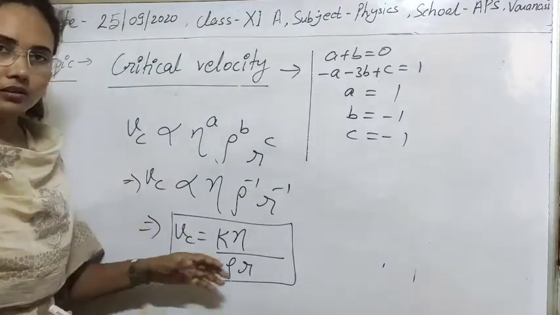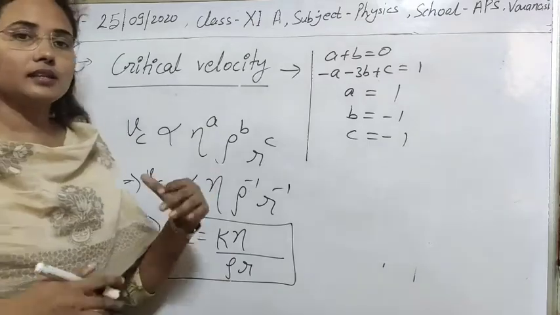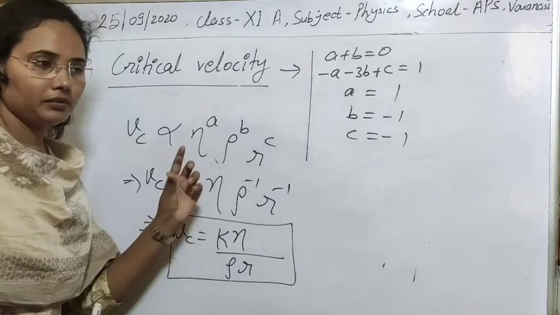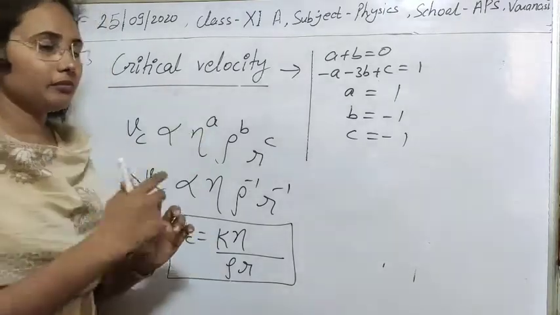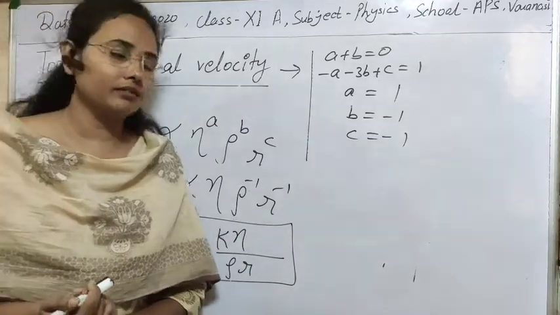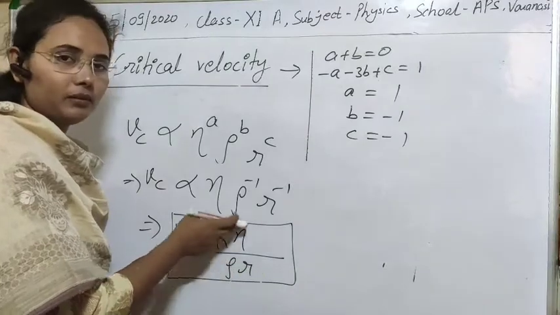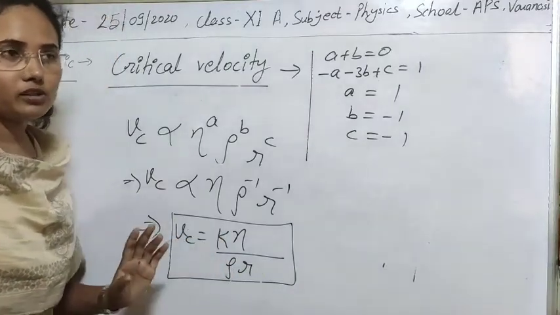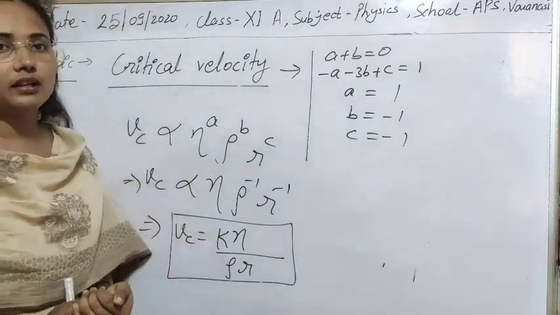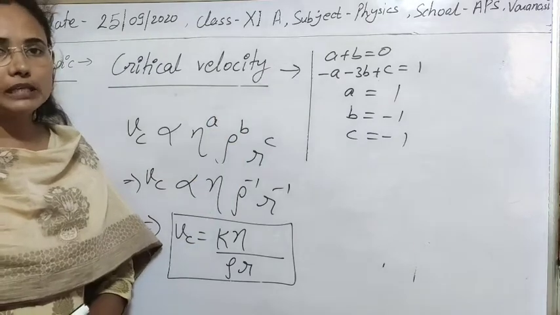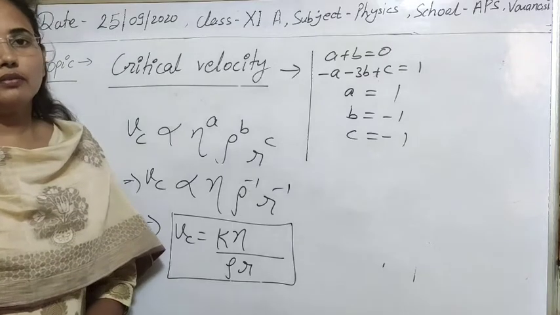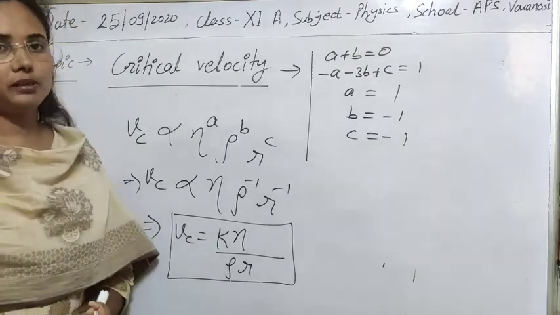Then we can easily find the critical velocity for any type of tube or any type of fluid. If we know the density and viscosity of that fluid, we can calculate the critical velocity with this equation. If the velocity of that fluid is greater than the critical velocity, then the flow of fluid will be turbulent, and if it is less than the critical velocity, then the flow of fluid will be streamlined.